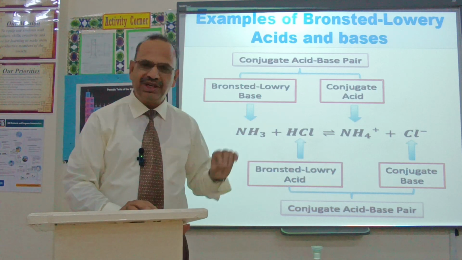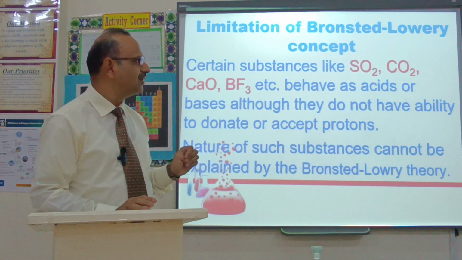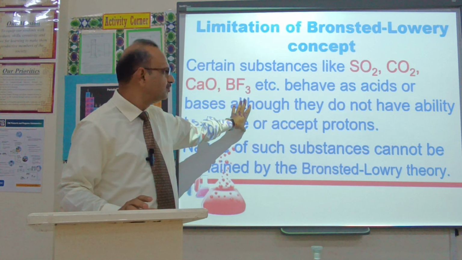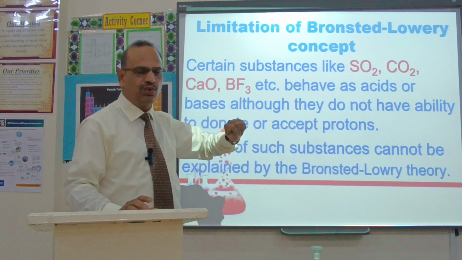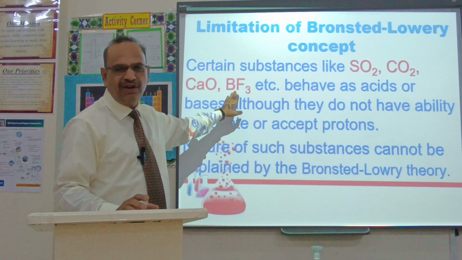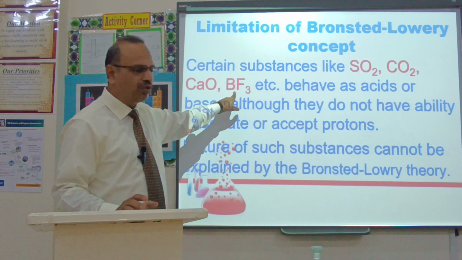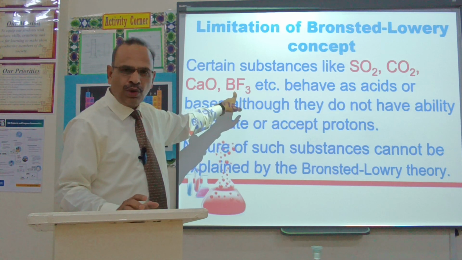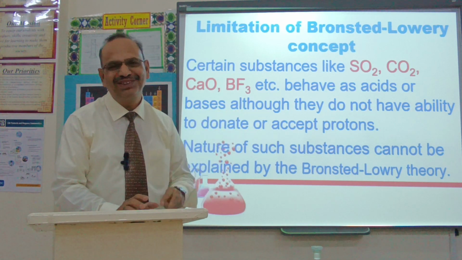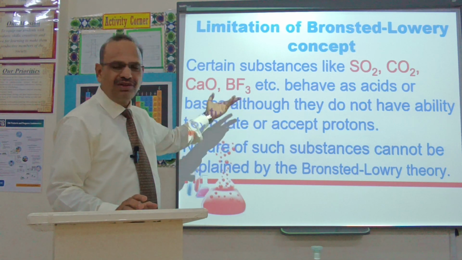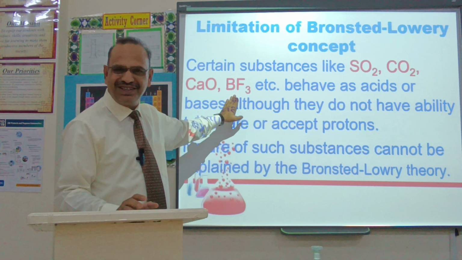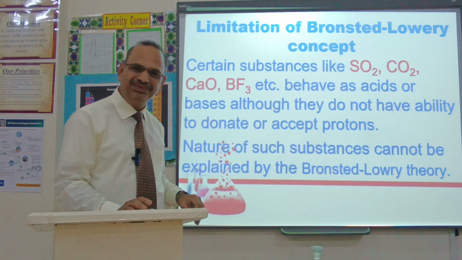Even this concept has some limitations, meaning there are some drawbacks. For example, SO2, CO2, calcium oxide and boron trifluoride. Look at this boron trifluoride. Boron trifluoride cannot accept a proton and cannot donate a proton. There is no proton to donate, so it cannot act as an acid, but in reality it is an acid.